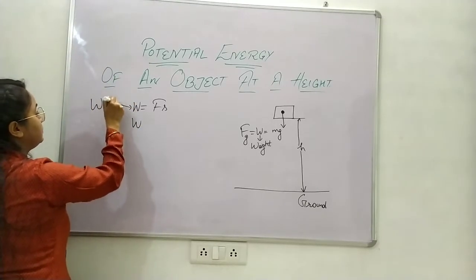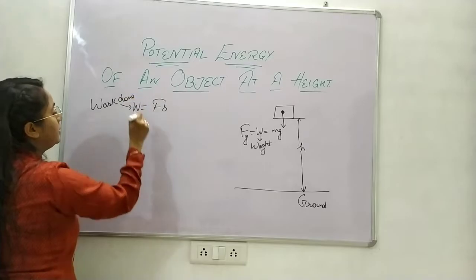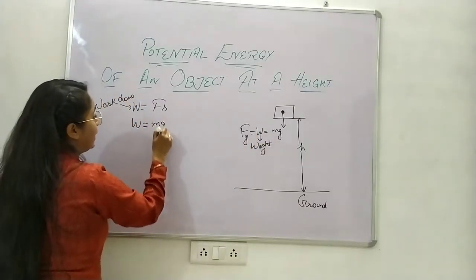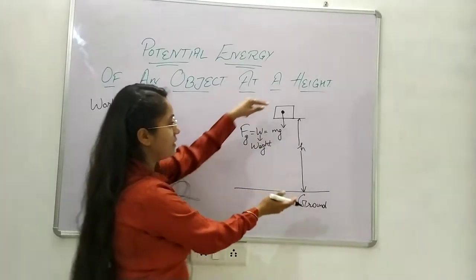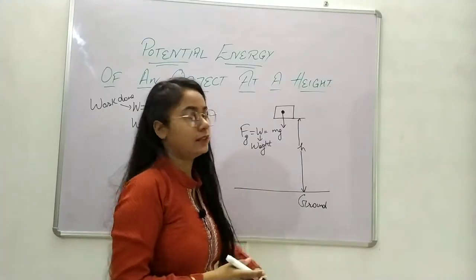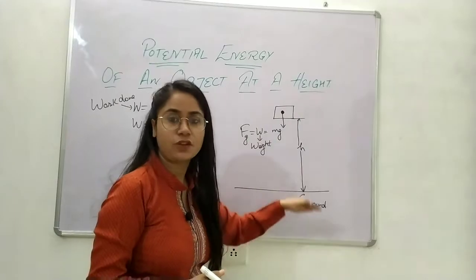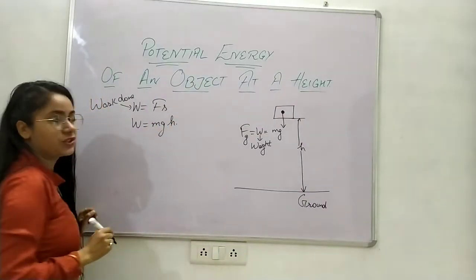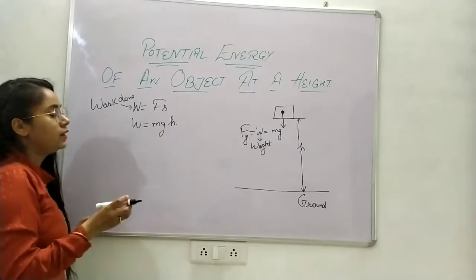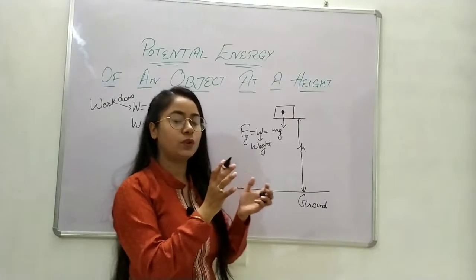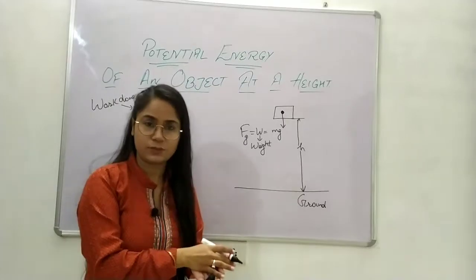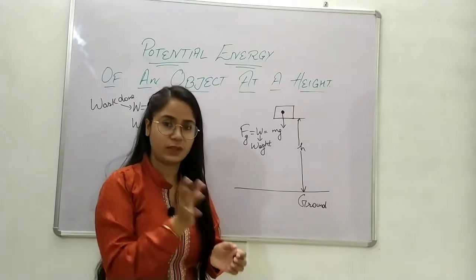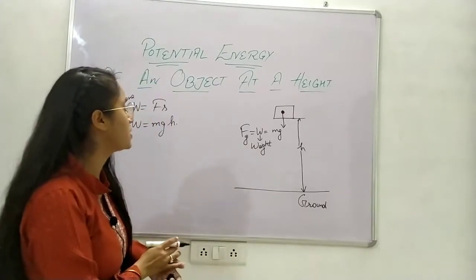Pay attention there. Force is m times g, and there is no displacement, but there is still some sort of height. There is still some distance from the surface of earth, and we will take this distance as h. And we know that if work is done on an object, that means that object has possessed some sort of energy, right? We had discussed it in the previous video.